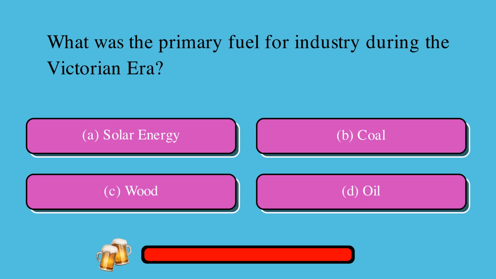What was the primary fuel for industry during the Victorian era? Is the answer A, solar energy, B, coal, C, wood, or D, oil? The correct answer is B, coal.